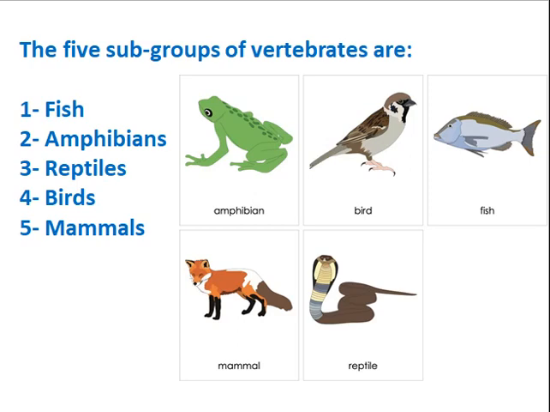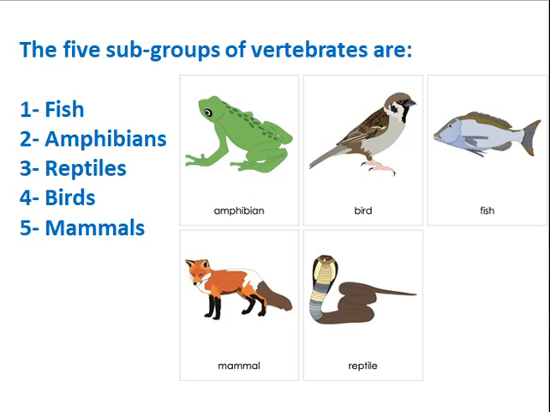Oviparous. The last group, which is the largest group, is the mammals. Mammals are animals that give birth to live young. They are the only animals that give birth. So they are viviparous animals.